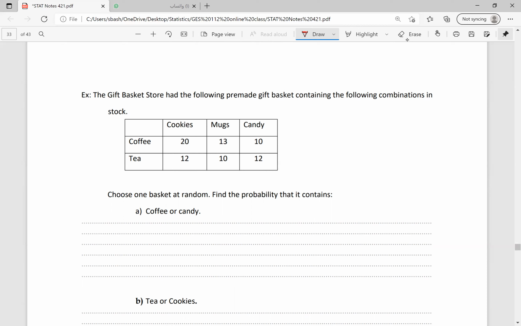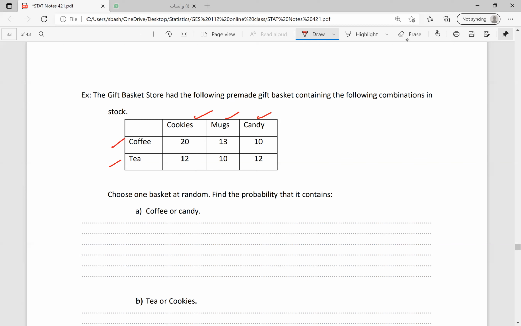In this example, we are going to find the probabilities, and we see whether the events given in this question are mutually exclusive, so we can use rule 1 or not. In that case, we will use the probability rule or addition rule 2. The gift basket store has the following pre-made gift basket containing the following combinations in stock. We have cookies, mugs, candy, coffee, and tea. And we need to choose one basket at random. Find the probability that it contains coffee or candy.